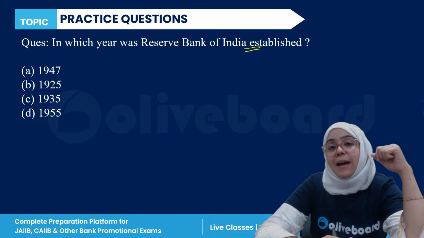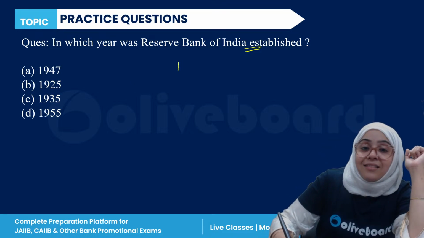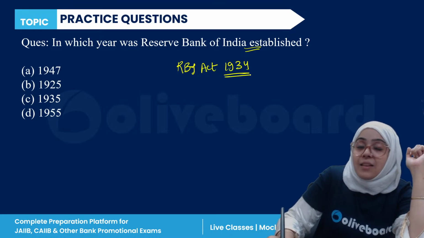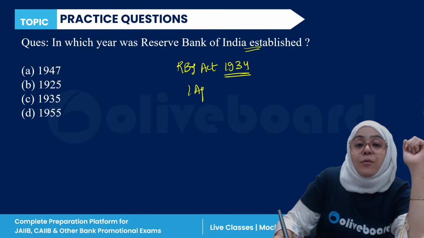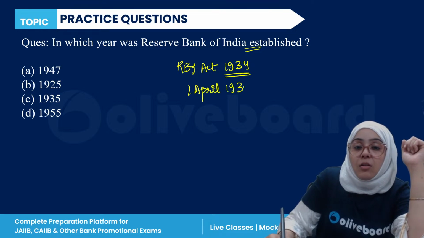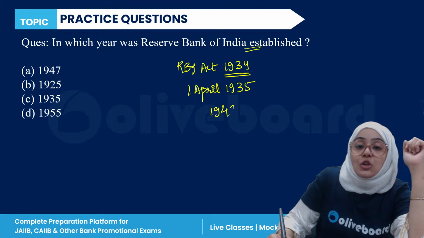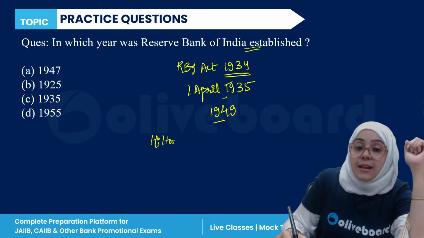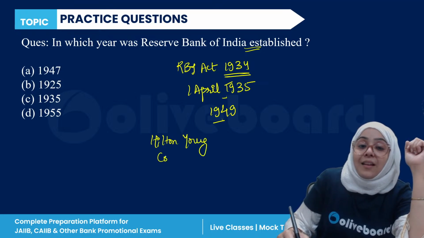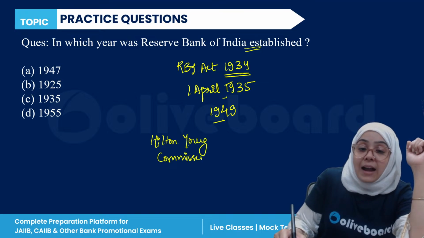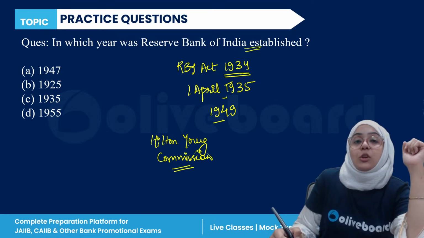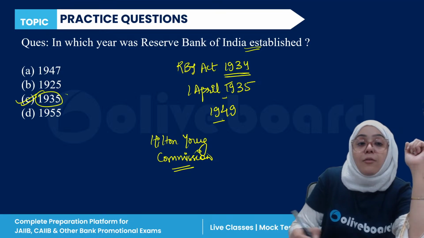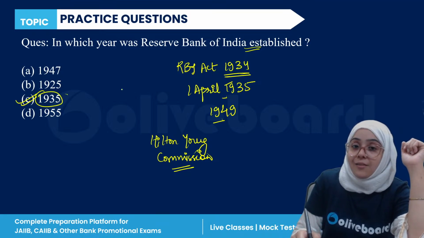The Reserve Bank of India was actually established according to the Reserve Bank of India Act 1934. The Act was passed in 1934, but the Reserve Bank of India was established on 1st April 1935, and nationalized in 1949. It was the Hilton Young Commission, or the Royal Commission on Currency, that recommended the establishment of the Reserve Bank of India. So the correct answer here is C, 1935. Clear? Done?